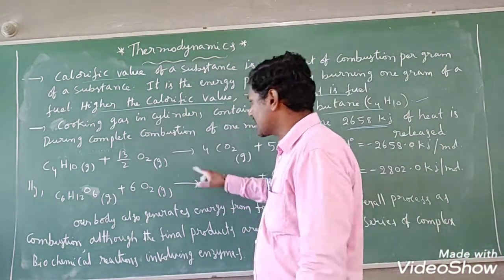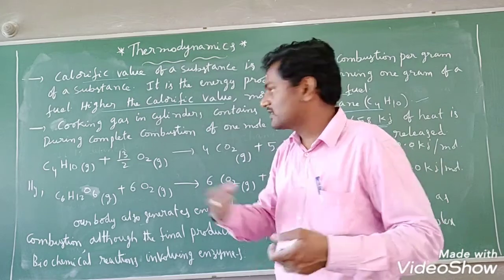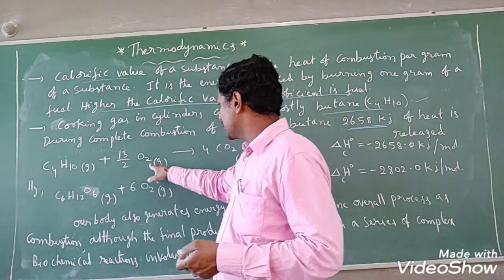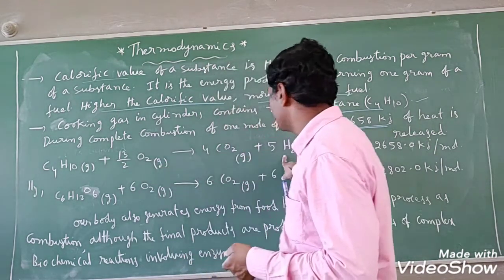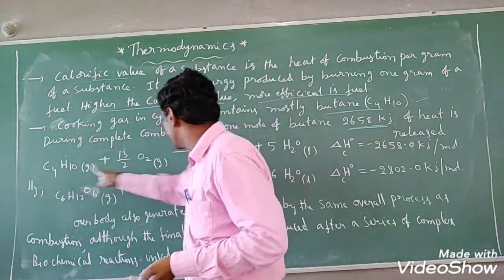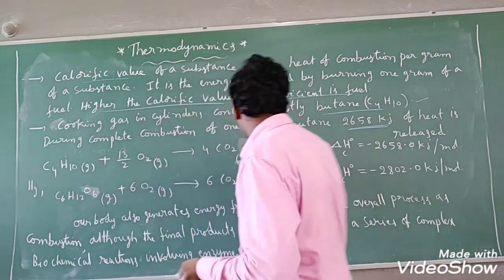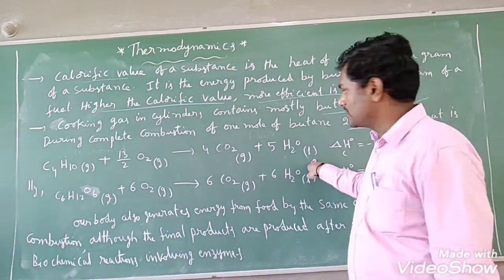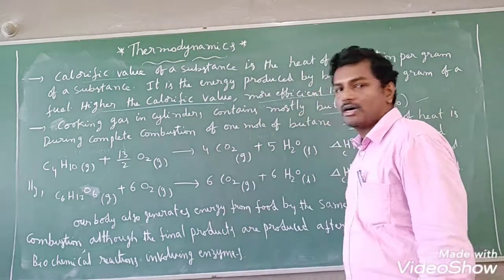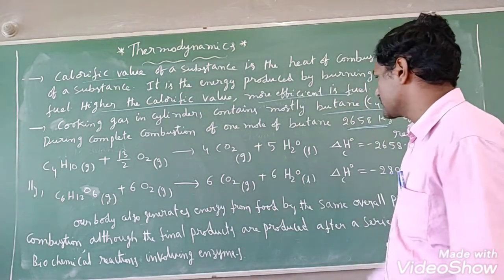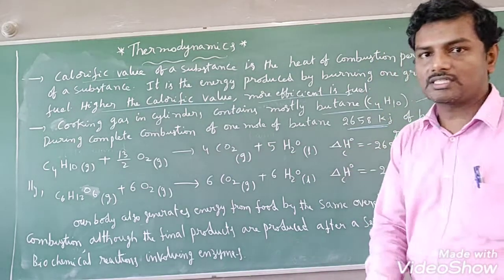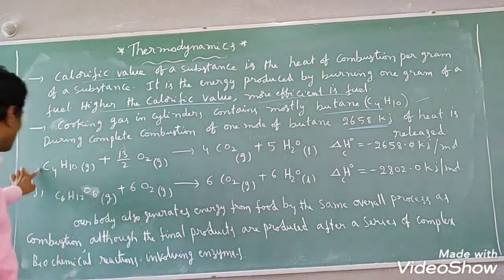What is the reaction involved in complete combustion? Combustion means burning of the substance in the presence of oxygen, that is air. We know already that C4H10 plus 13/2 O2, after balancing the equation, we have got that. On combustion of hydrocarbon, the carbon will be converting into carbon dioxide, and hydrogen will be converting into water in the liquid state. Already we have discussed this. After taking products, you have to balance it, so corresponding number of moles, that is coefficients, you will get. This value we should not change because we have taken 1 mole of butane.